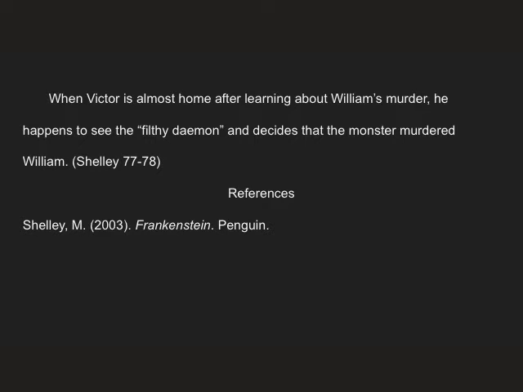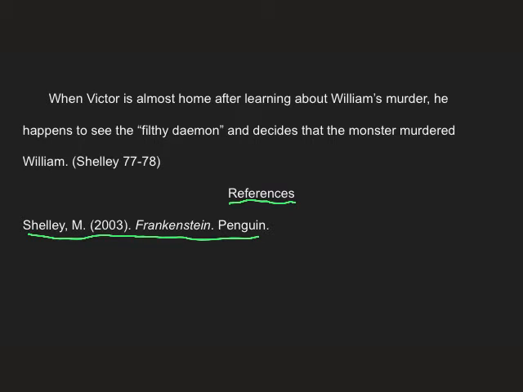When Victor is almost home after learning about William's murder, he happens to see the, quote, "filthy daemon" and decides that the monster murdered William. (Shelley, 77-78). We do have a reference. It is Shelley, M. (2003). Frankenstein. Penguin. So this is correct. The fact that it's called References and is centered is correct. But let's look at our in-text citation.